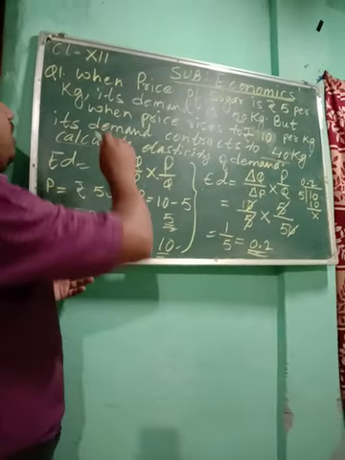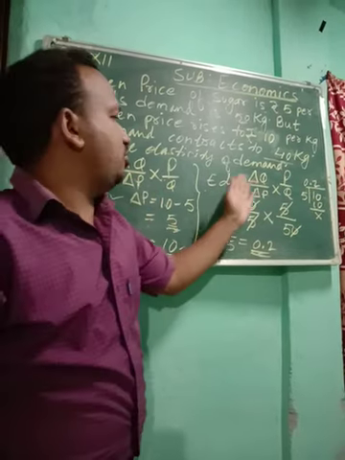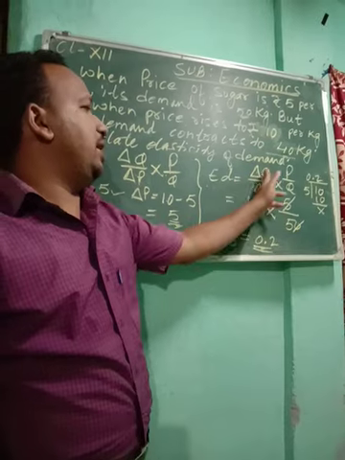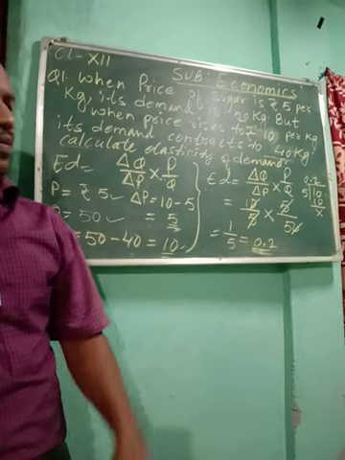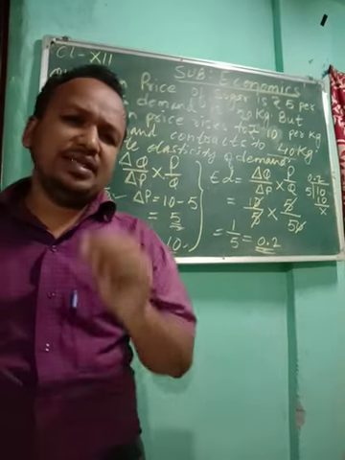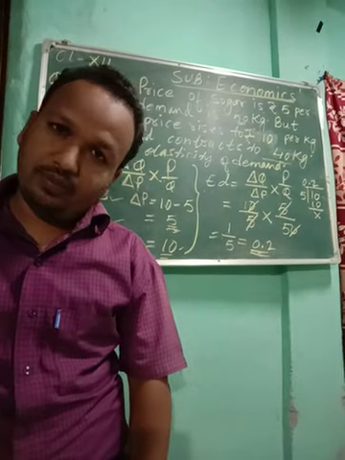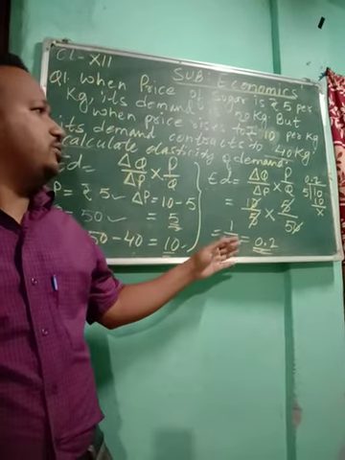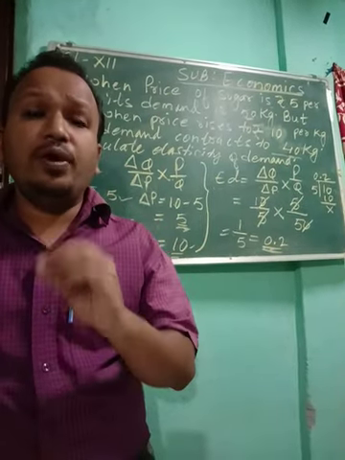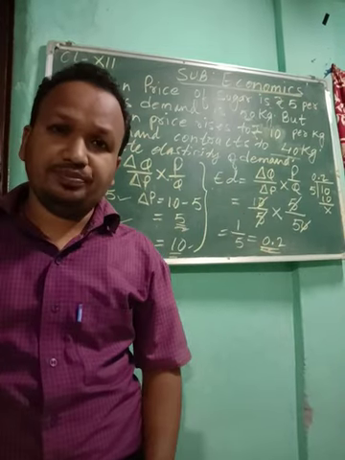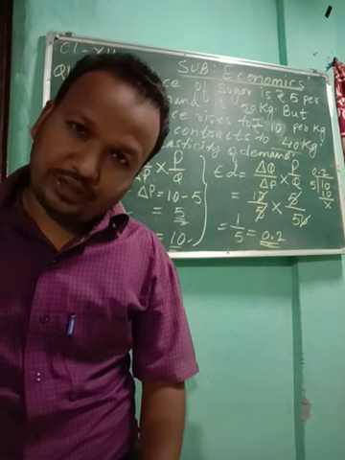Okay, so children, in this way we will be able to calculate the elasticity of demand by the formula elasticity of demand equals delta Q by delta P into P by Q. So I hope you have understood it very properly. It's very simple to do. This year in the board exam, this type of percentage method question already came. I'll be giving you homework also, so you all will try to solve it, so that you can have good practice over it.